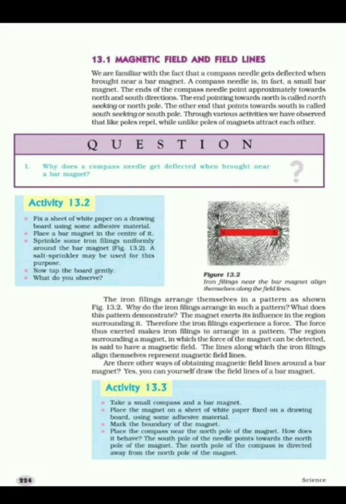So from this activity we can understand that a bar magnet possesses a magnetic field which can be detected by sprinkling iron filings around it, and we can define magnetic field as the region surrounding a magnet in which the force of attraction and repulsion due to the magnet can be detected.